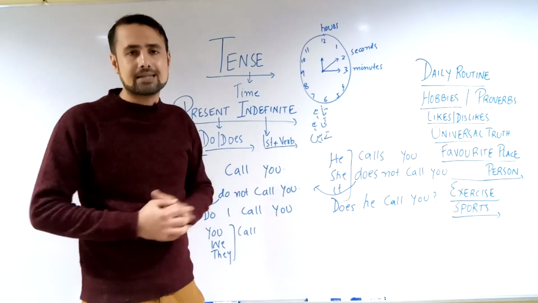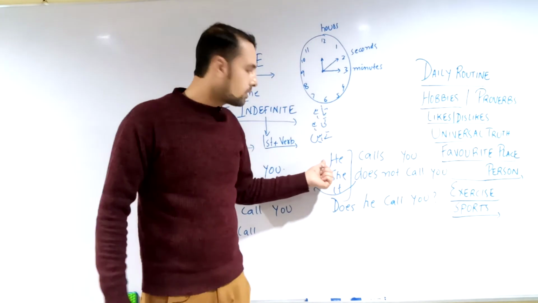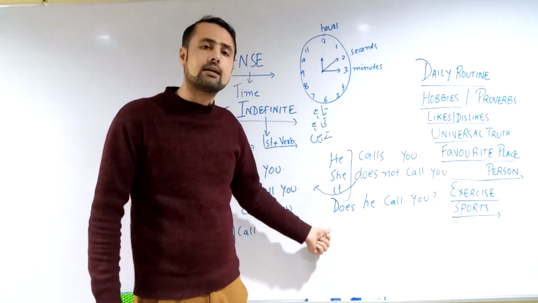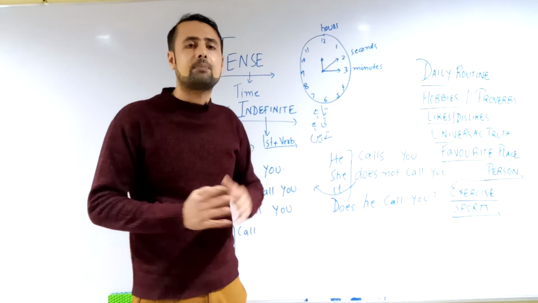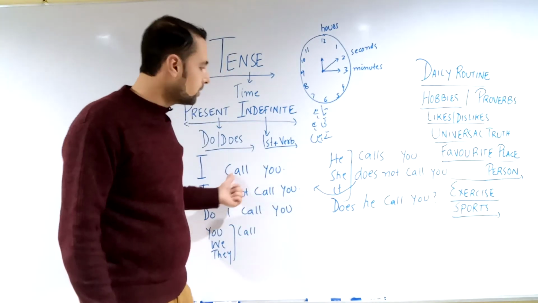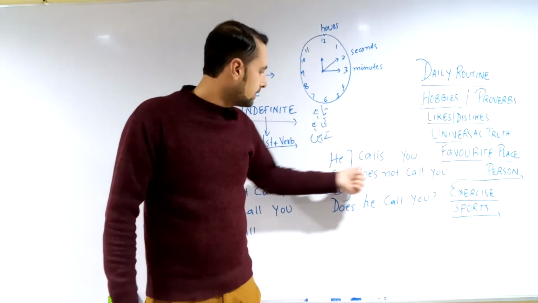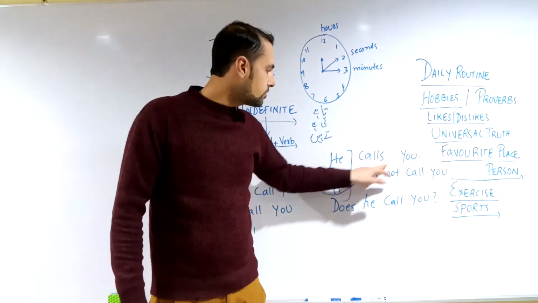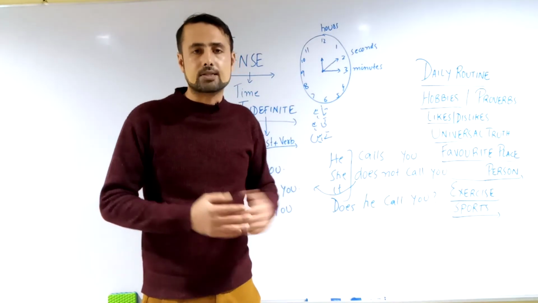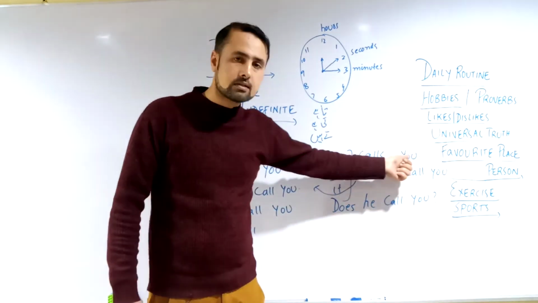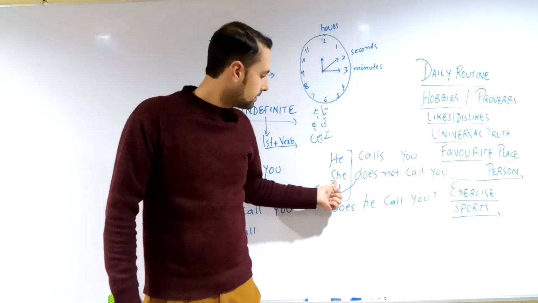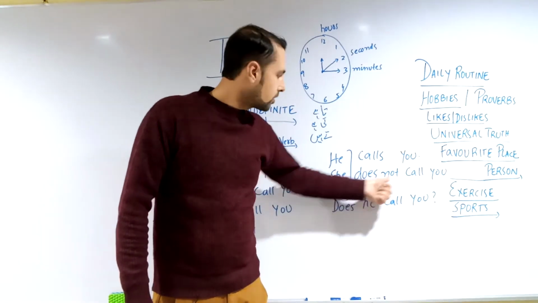Where does the change come? Whenever we talk about third person singular, he, she, it, the name of a person, then we place either s or es. As in the case of I call you, but I cannot say he call you. I need to add s or es with the verb where it is suitable. So: he calls you.